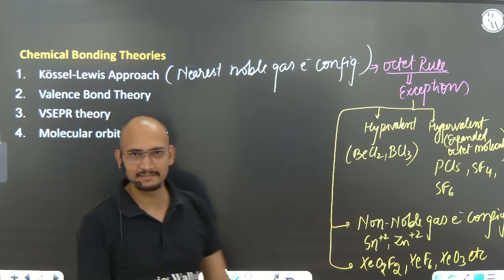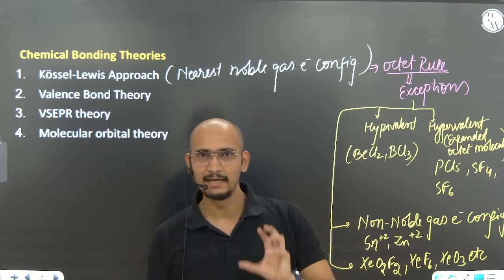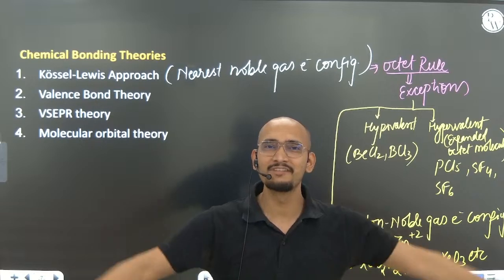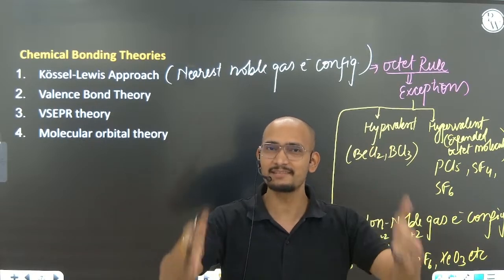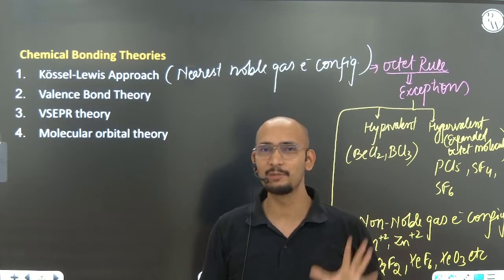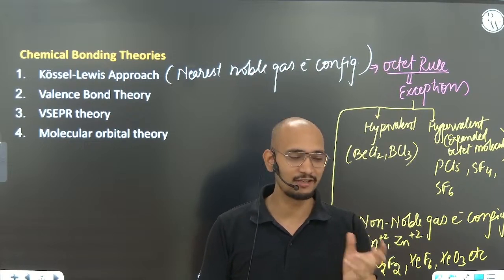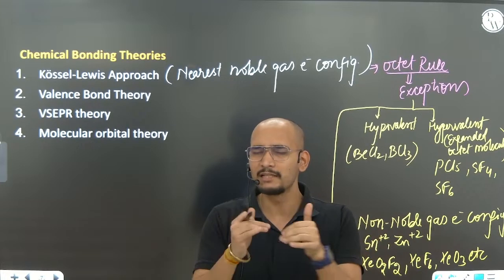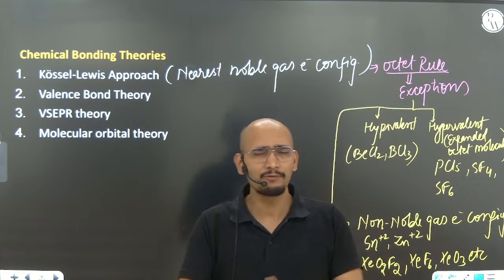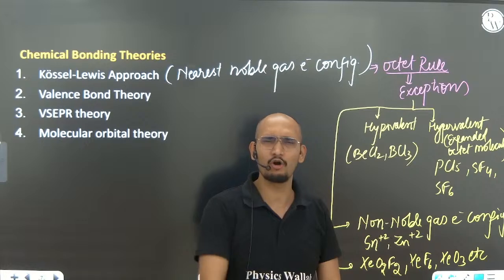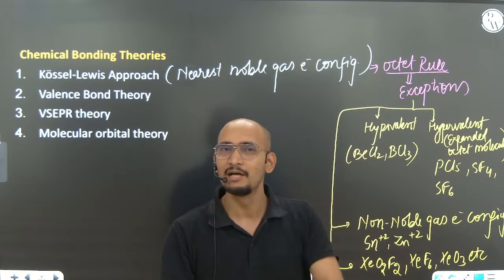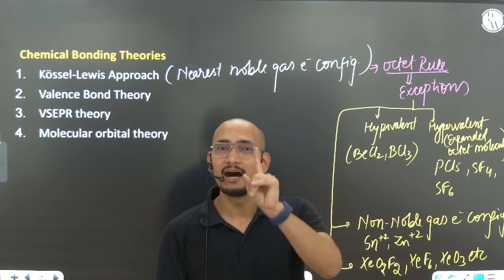The valence bond theory is basically talking about covalent bonds. A covalent bond is formed by the overlap of pure atomic orbitals. Any bond is going to be formed by the overlap of atomic orbitals, when they have unpaired electrons.